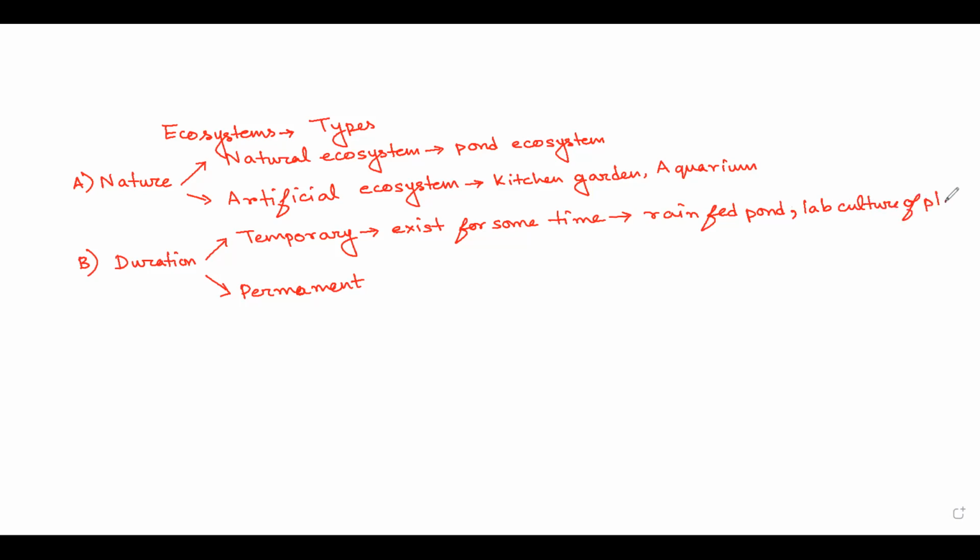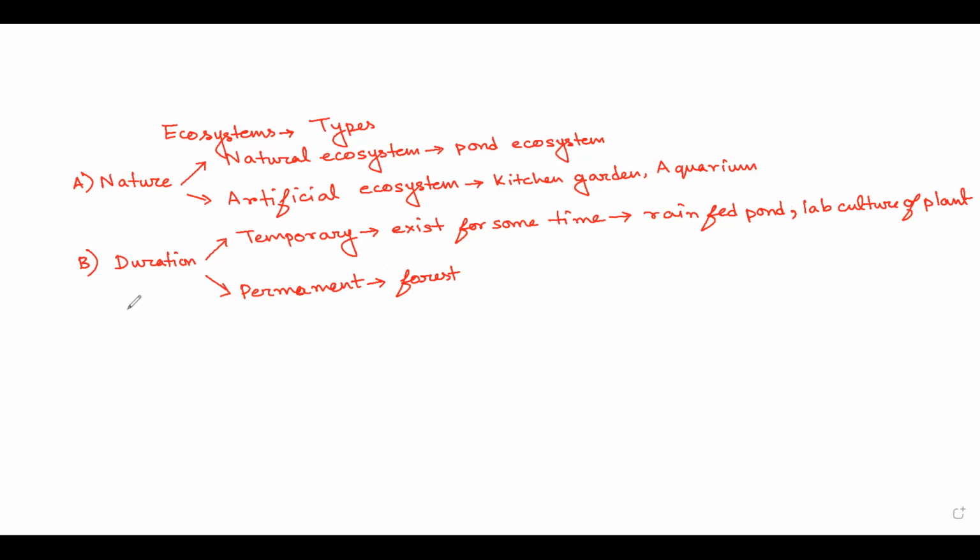So till the time I am culturing plants in the lab, they are there. Post that they will not be there in that ecosystem. So permanent ecosystem will be permanent, for example, a forest. But the way we are proceeding, even the permanent ecosystems are at stake, isn't it?